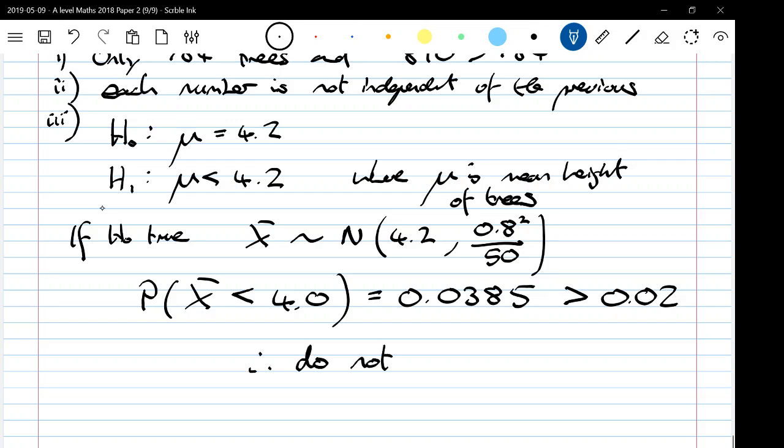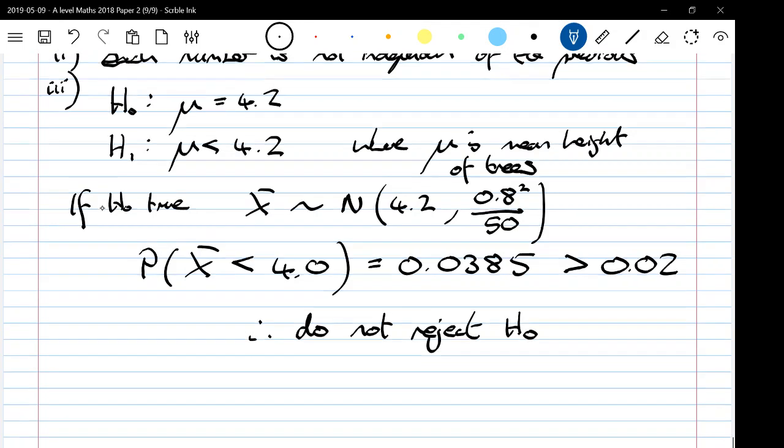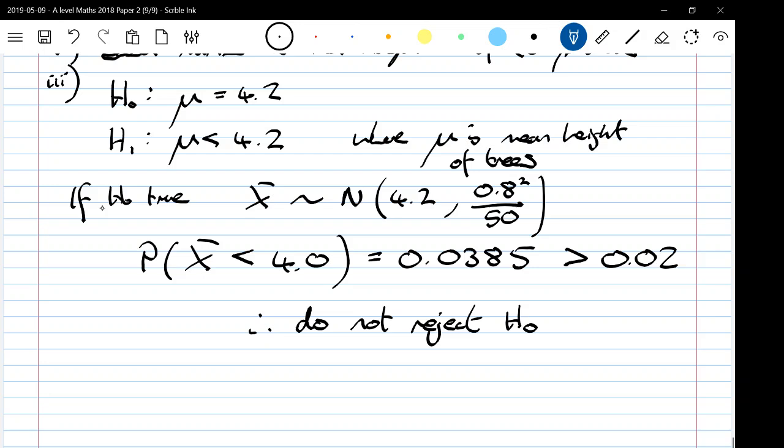Do not reject H0. And now we need to summarize. What we're saying here is there is insufficient evidence.